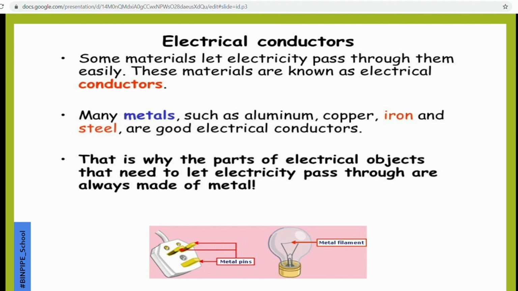So that is why most electrical objects or components use electrical conductors made from aluminium, copper, and iron. But iron and aluminium give off a lot of heat. So copper, being a very good conductor, has been used. The best conductor is silver, which is beyond our expense, isn't it? So that is why silver conductors are not used. Copper is the second best choice. So that is the use of electrical conductors.